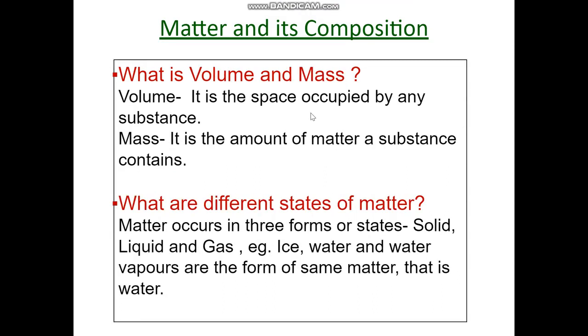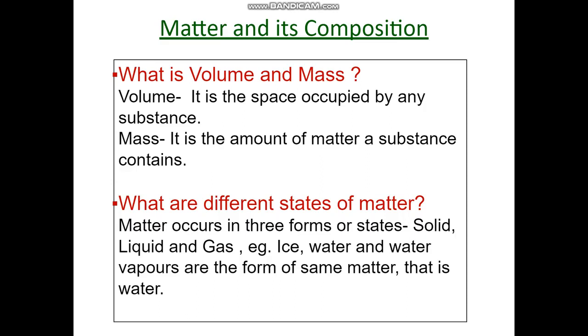Now we will learn what is volume and mass. Volume is the space occupied by any substance. For example, the space a football occupies, the space a tennis ball occupies, the space you occupy on your chair, all are considered as volume of the concerned object.